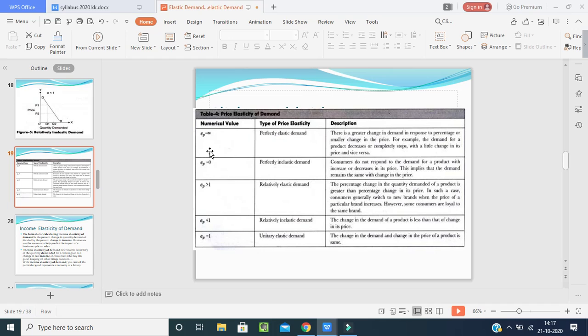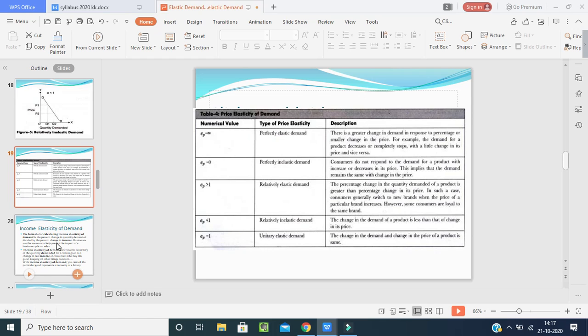When elasticity of price is infinity, what are the descriptions? So this is very important for your examination sector. What I have explained, I have mentioned everything paragraph-wise. You can follow it up with the help of the examples I have mentioned.